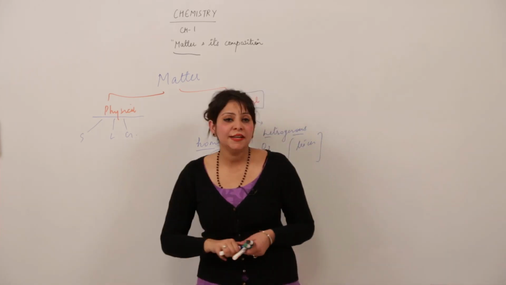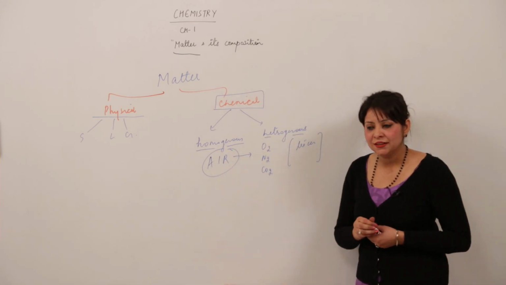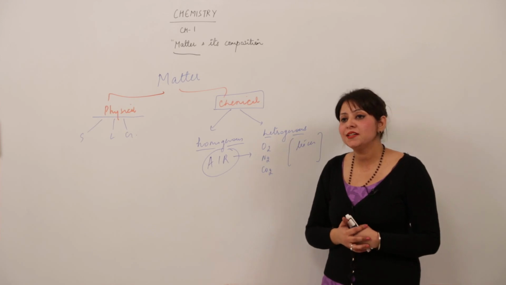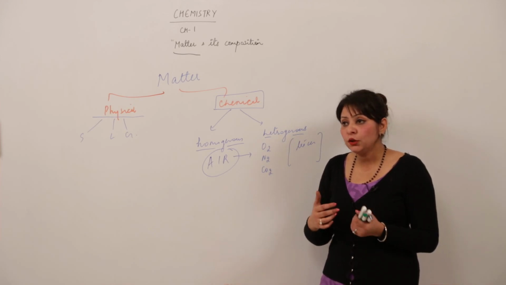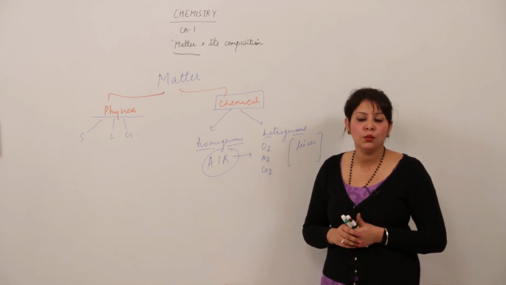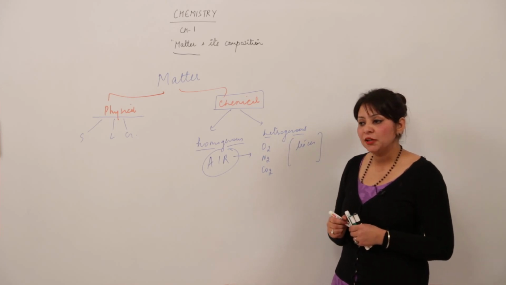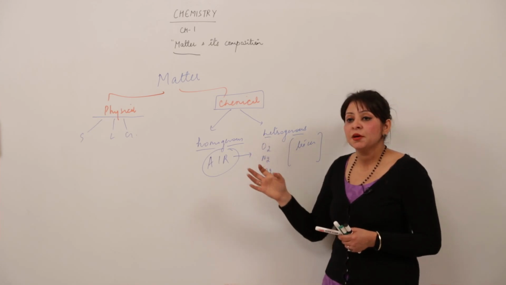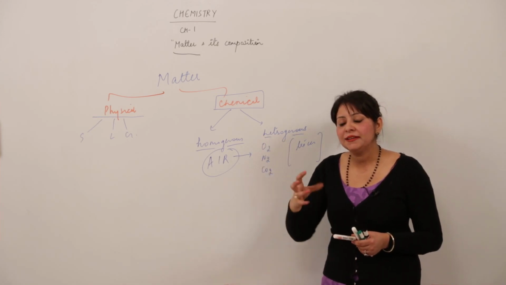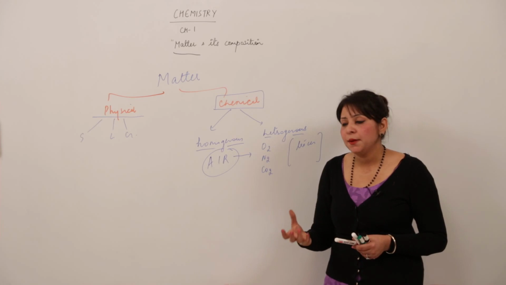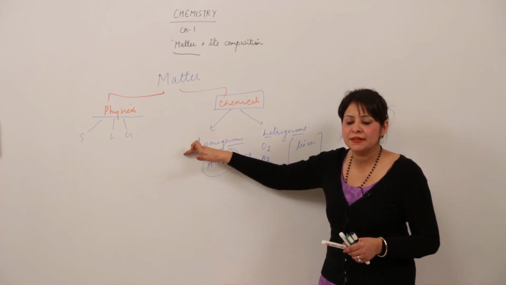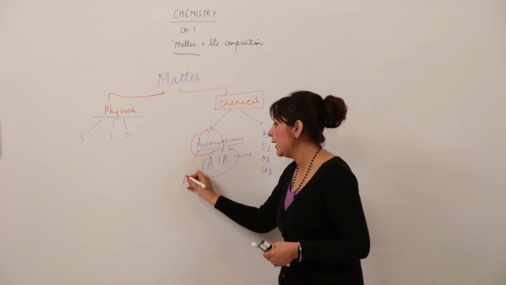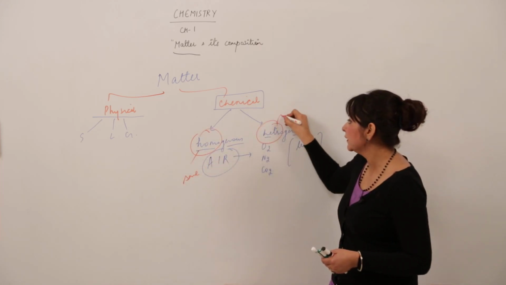So when I take air, can I say that where I am standing it contains O2 gas, where you are standing it contains CO2 gas, or does it look different at different places? No, it looks the same. Though it contains different gases, whenever you pick up a sample, it appears to be the same. So we say it is homogeneous. Homo means same and hetero means different.